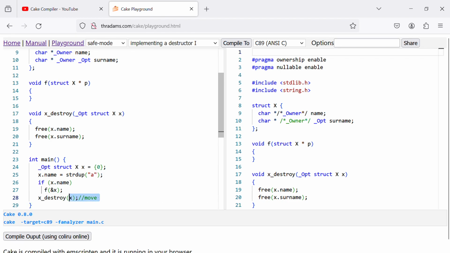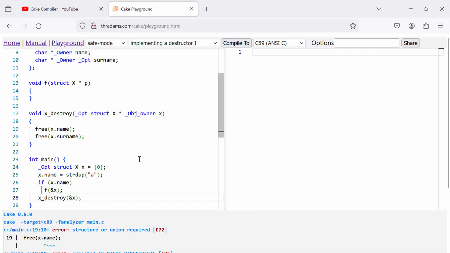Here we have a move of this object to this one. So now this object here is the owner. And the common scenario is when we use pointers, then we can do the equivalent code like this and use the address here. And we just need to fix here.